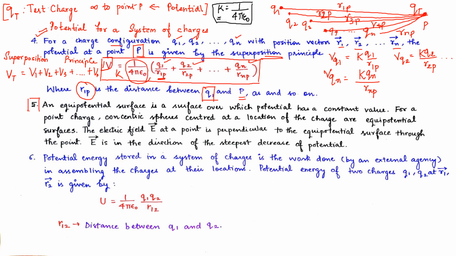Coming to the fifth point, an equipotential surface is a surface over which potential has a constant value. Important line. For a point charge, concentric spheres centered at the location of the charge are equipotential surfaces.